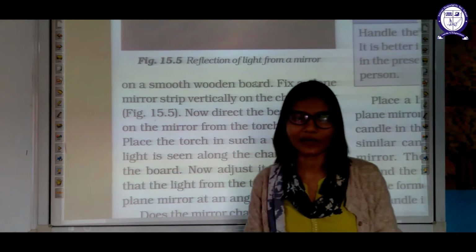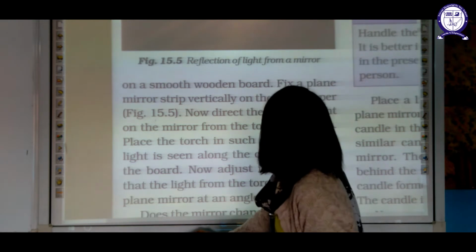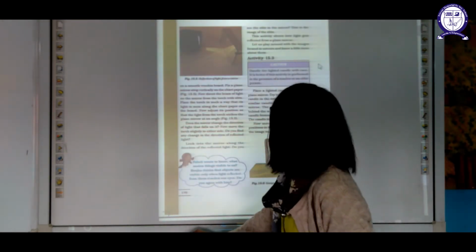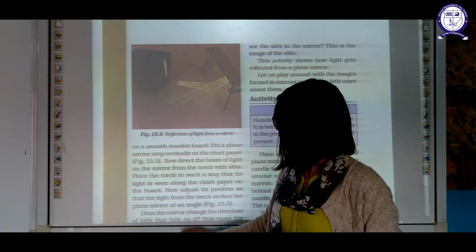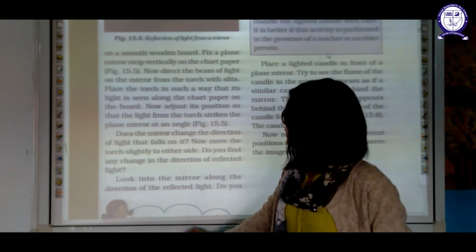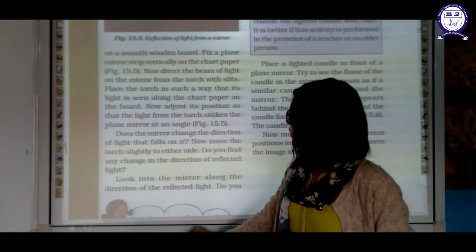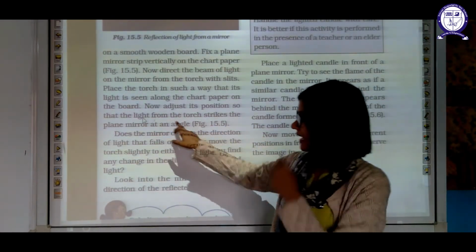You have to allow light to pass through the three slips, the slips which are given in this form. You have to pass the light through these three slips. Now what will happen? Now adjust the position so that light from the torch strikes on the plane mirror at any angle.